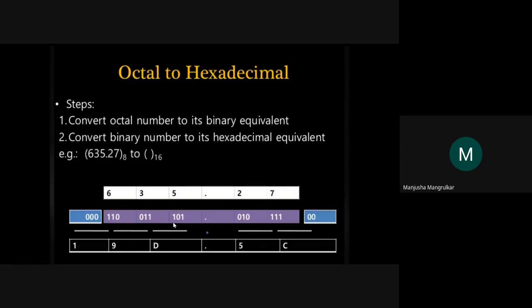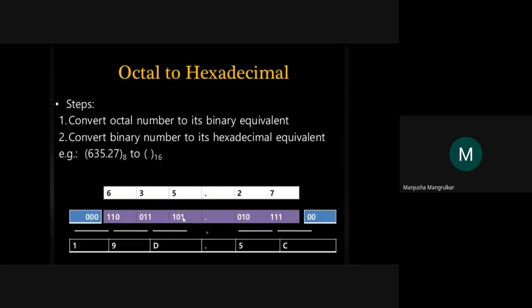Now from the LSB side we take 1011. The second number will be 1001. Now only one digit is left here, so we can add a 0 at the MSB.